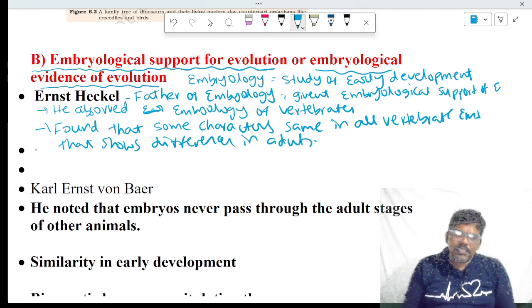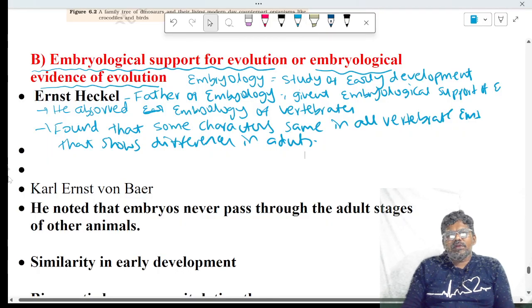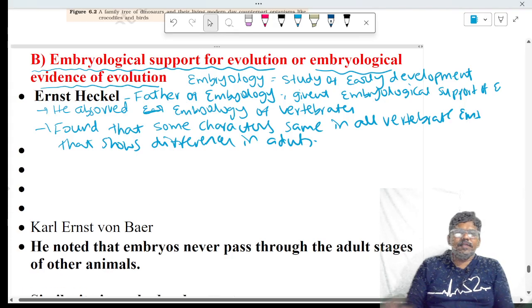Based on that, we can say that animals which have similar characters in the embryo have a common ancestor. They evolved from the common ancestor. It gives evidence for the common ancestor.